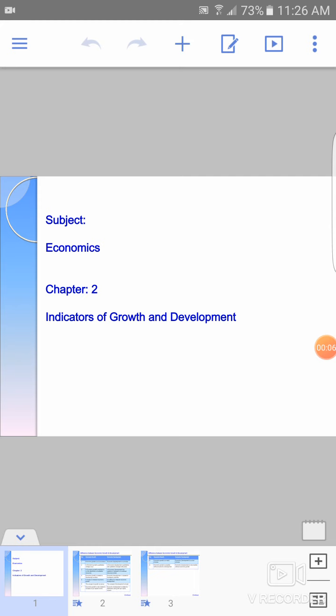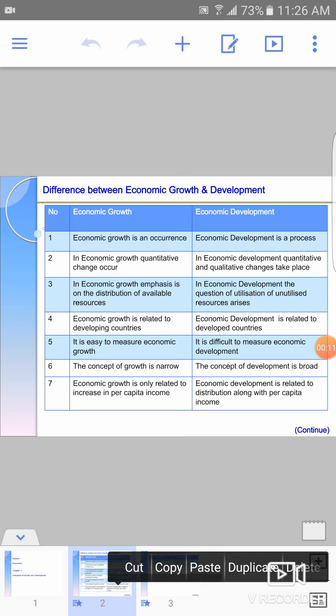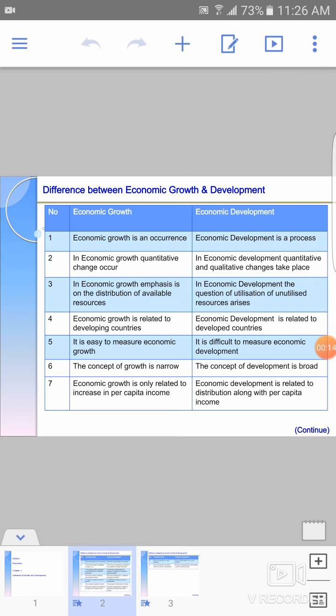That will study chapter 2, indicators of growth and development. So in the previous lecture we have understood the meaning of economic growth and development. And today we are going to understand what is the difference between economic growth and development. So first difference is economic growth is an occurrence. Occurrence means what? Economic growth is basically increase in the national income and per capita income. Okay, so this is basically an occurrence.